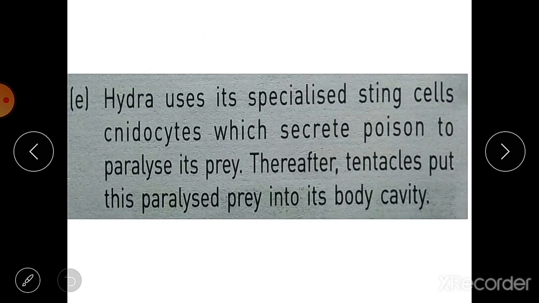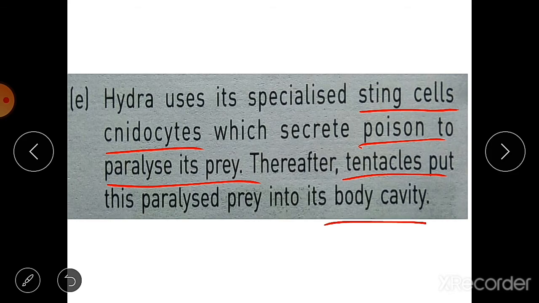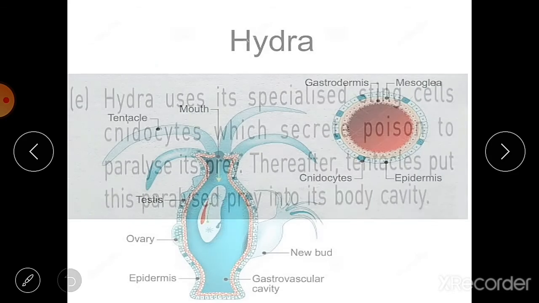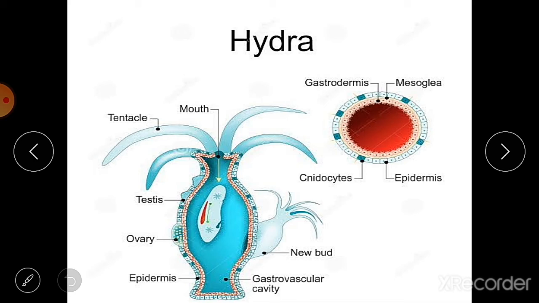Then next is Hydra. It uses its specialized sting cells. I have told you earlier that cnidocytes are the special sting cells which secrete poison and paralyze the prey, and thereafter tentacles put this paralyzed prey into its body cavity. I will show you the picture of Hydra. Here you can see this is the mouth of the Hydra. Then food comes from this mouth, and this is the gastrovascular cavity.